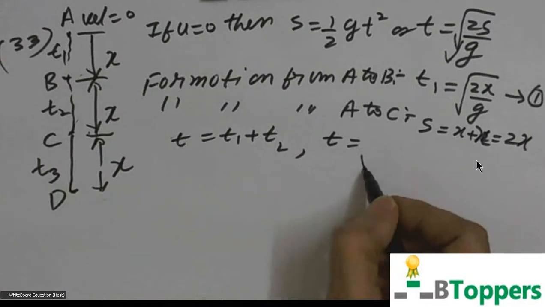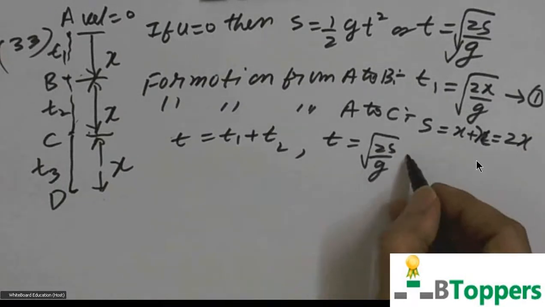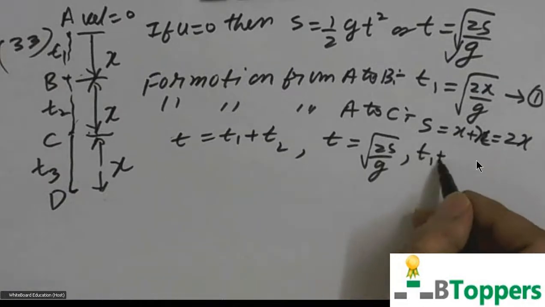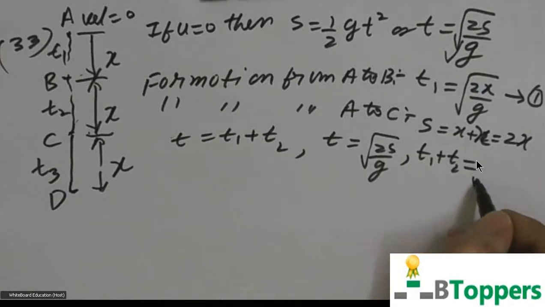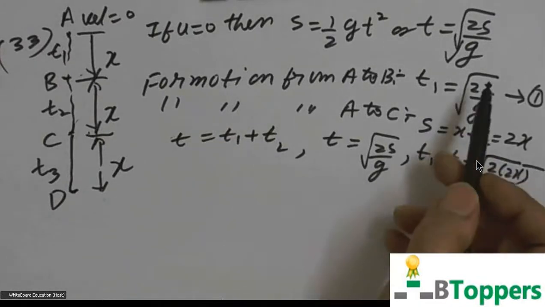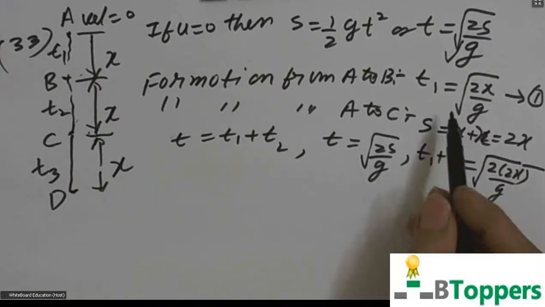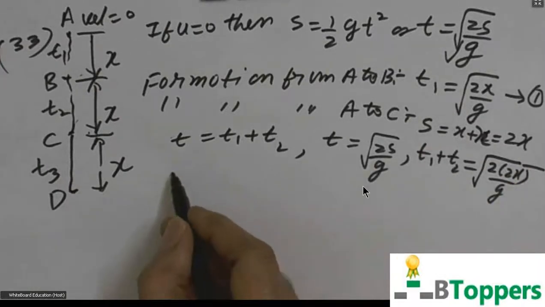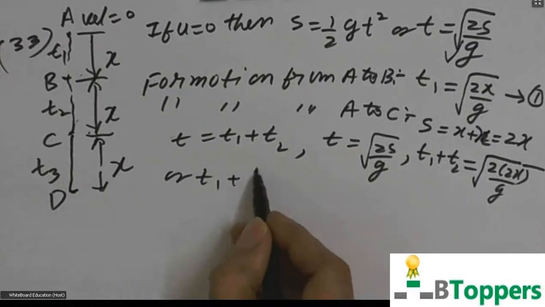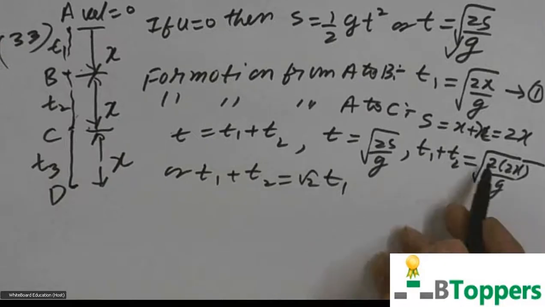So again, using the starting equation t equal to root of 2s by g here, we get t1 plus t2 equal to root of 2 into 2x by g. From the first equation, root of 2x by g equal to t1. So you get t1 plus t2 equal to root 2 times t1.